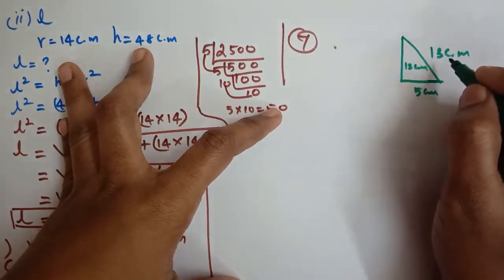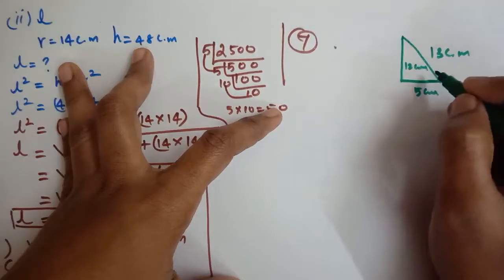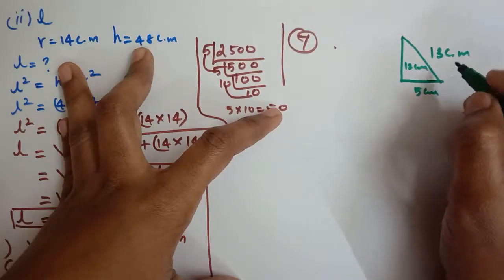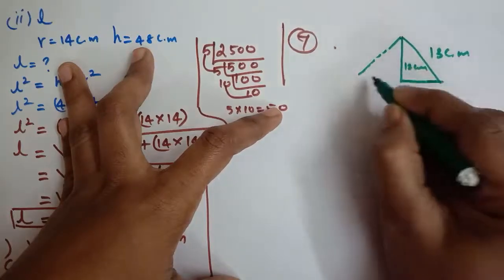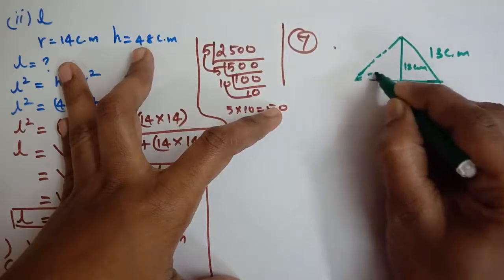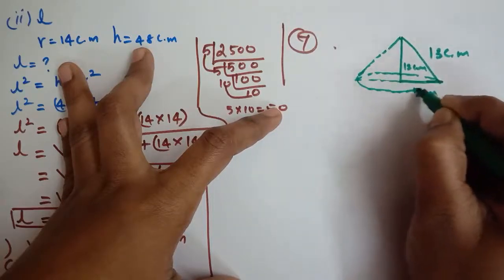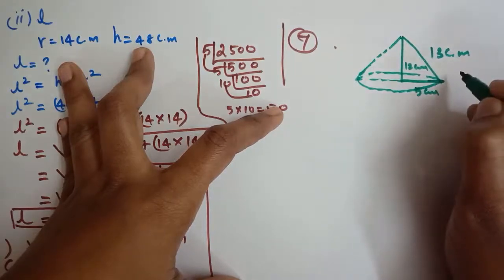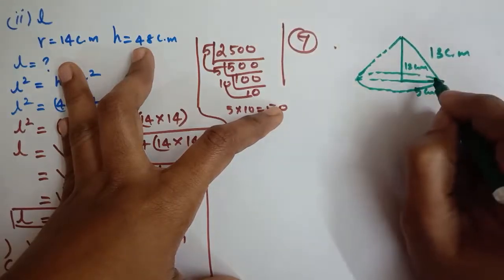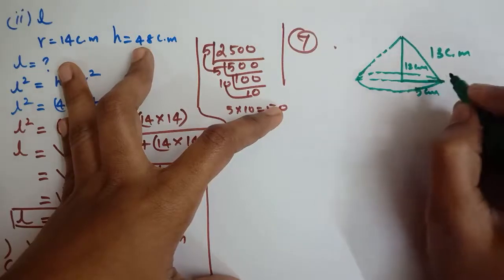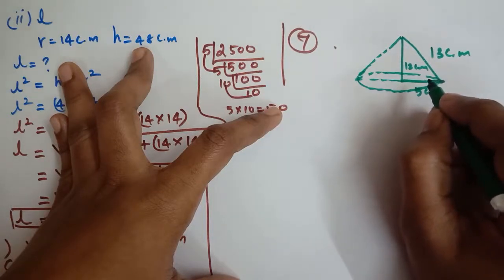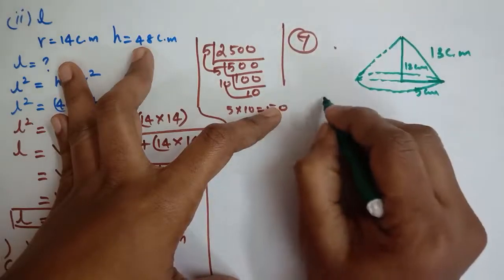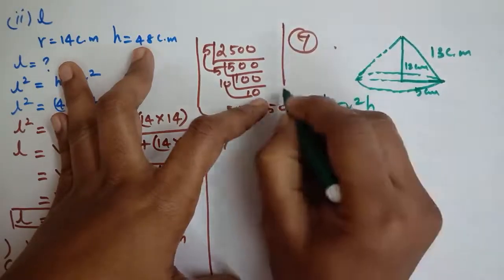Now it is revolved about the side 12 centimeters. Find the volume of the solid so obtained. That means, students, listen, revolved means, okay, after that we have got a cone. So for this solid shape we have to find the volume of the solid so obtained. Okay, so students, listen. What is the formula? 1 by 3 pi r squared h.